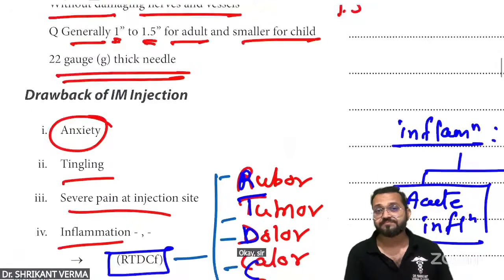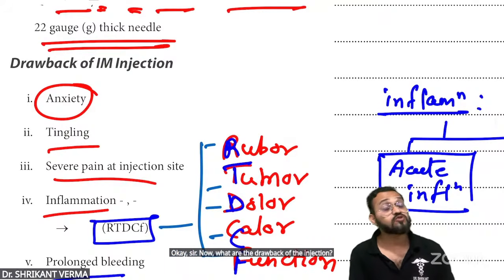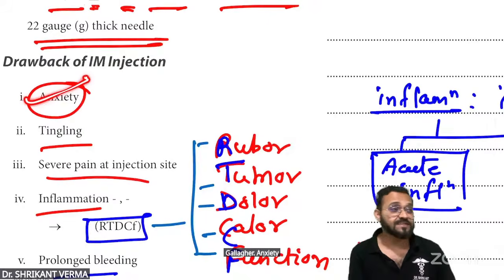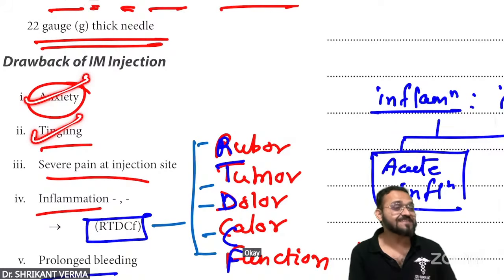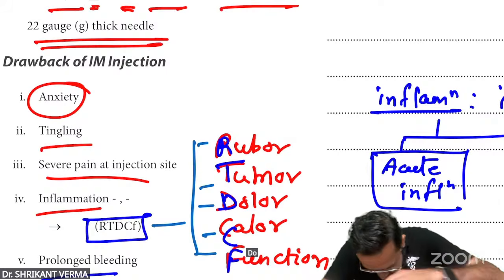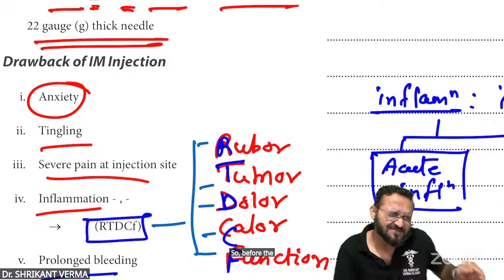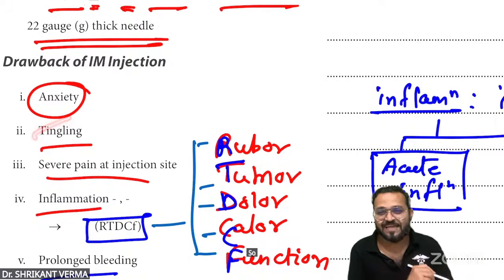Okay, now what are the drawbacks of the injection? Imagine tomorrow you are going to get an injection, what will you feel? Anxiety, tension. Oh man, I have to go get an injection. Okay, tingling. Before the injection you feel tingling, oh my god, oh my god. So this tingling sensation is psychological.